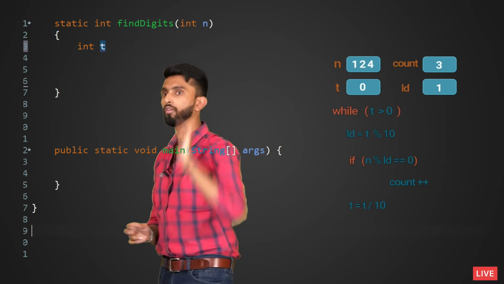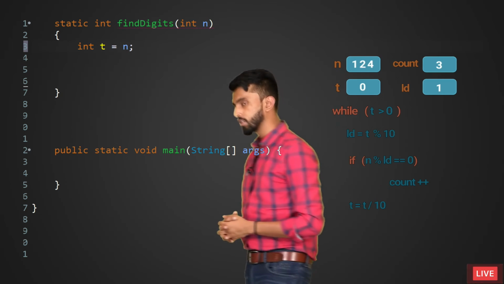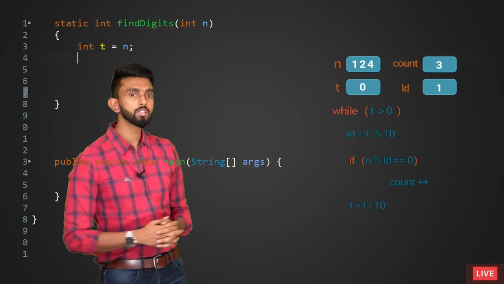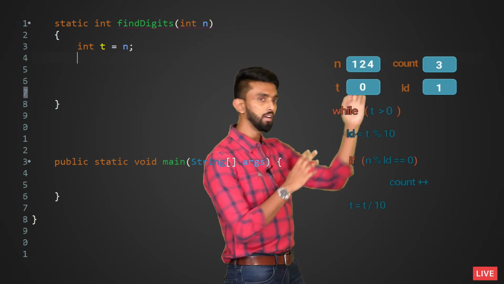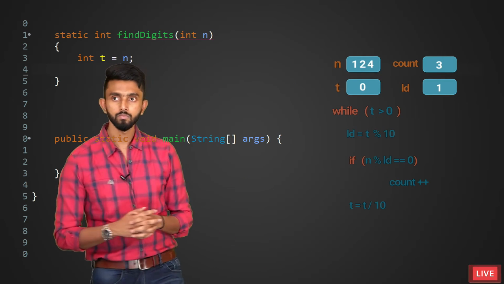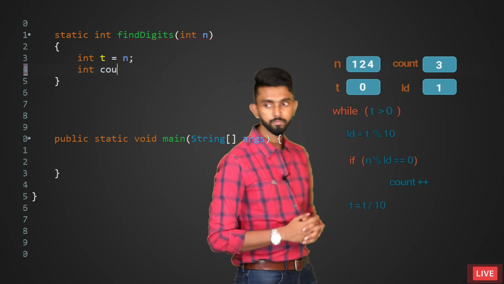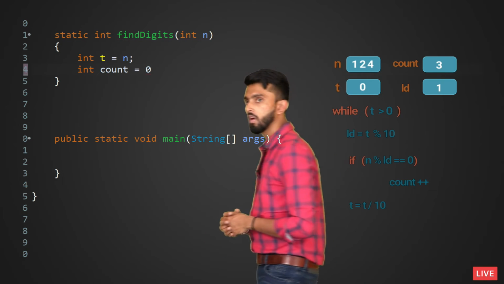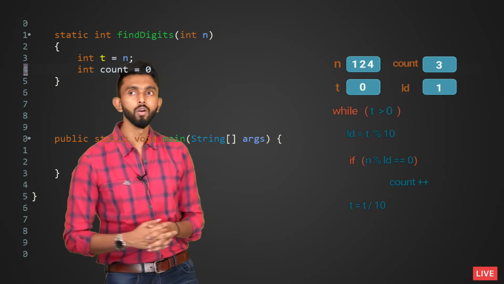Initially whatever is the value of n, I'll assign it to t. Next I need count and ld. So int count equal to 0. Next I will write int ld equal to 0.